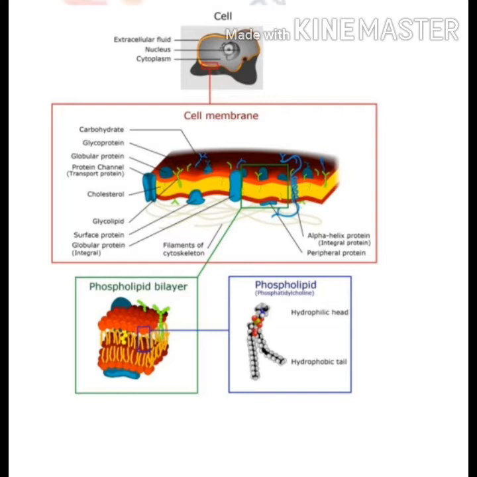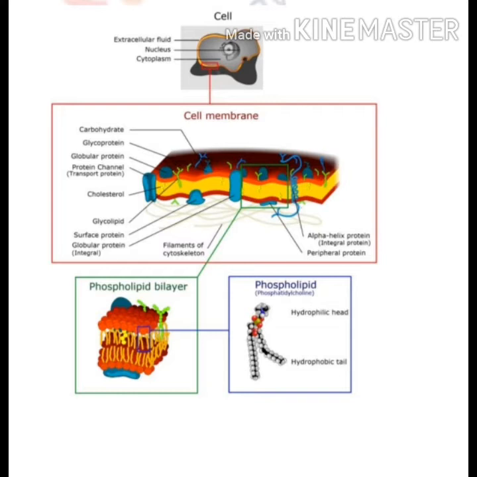And a common feature of all biomembranes is the presence of a bilayer of phospholipid. So these lipids are present in a membrane in the form of a bilayer. If we elaborate this word bilayer, bi means two, and layer, we know, means it is arranged sequentially.